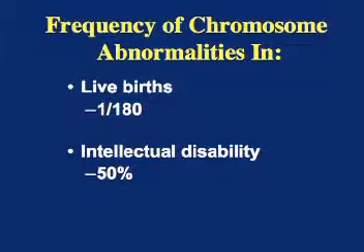Therefore, our prediction would be that using newer tools, chromosome abnormalities will be found to be even more common because now we can detect even smaller abnormalities that were undetectable before. Therefore, we would predict that chromosome abnormalities will be found to be the cause of an even higher percentage of the cases of intellectual and developmental disability. But there will be many individuals with chromosome abnormalities who have no manifestation as a consequence. We will also talk more about that in a later podcast.